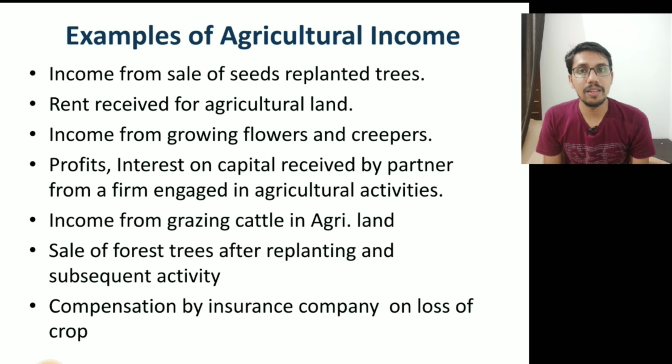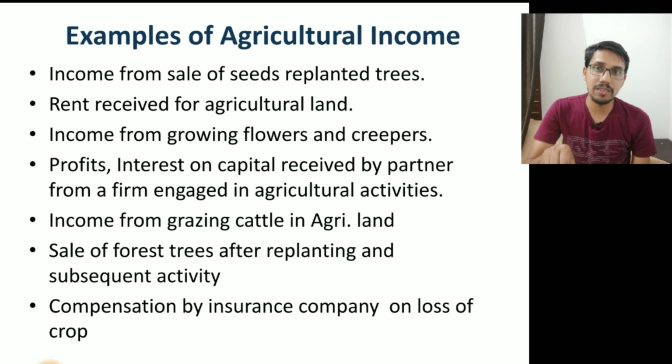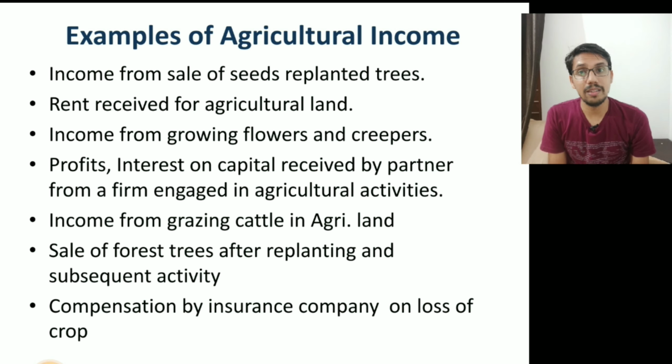One condition is there, that land shall be used for agriculture purpose, then only. If you are doing some agricultural activities in that land, and if there is some grass there, and you are giving all this for grazing cattle in free time or in off season, then it will be treated as agricultural income.